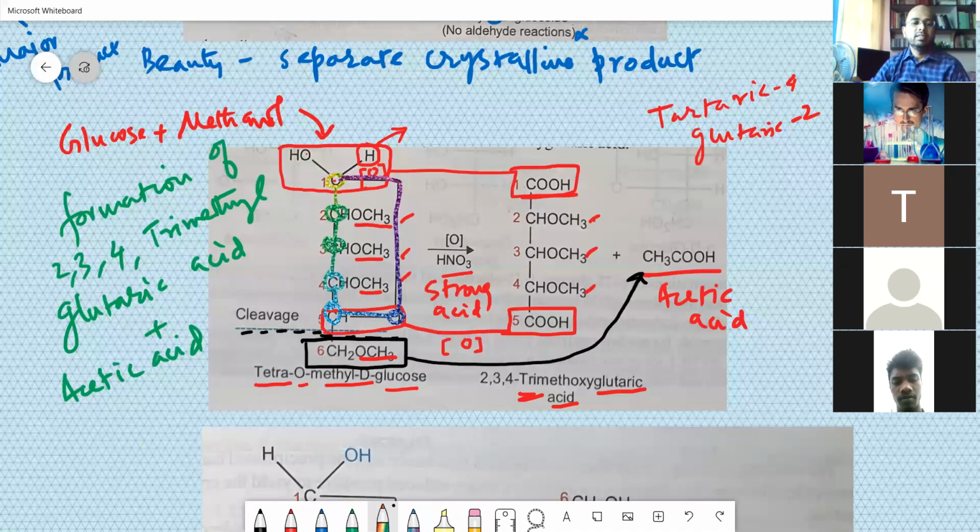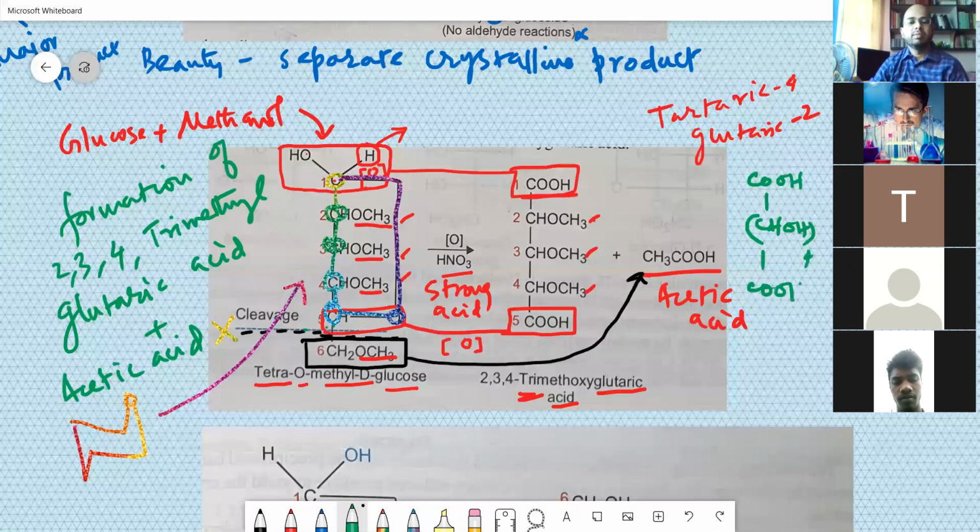Okay. This is the structure that suggests that we have a chair form of structure like this. If this cyclic form was not there, cleavage could not have taken place. If there is no cyclic form, the break would not happen at this place. Directly, what acid would you get? COOH, then CHOH four times, then COOH would have come by oxidation.